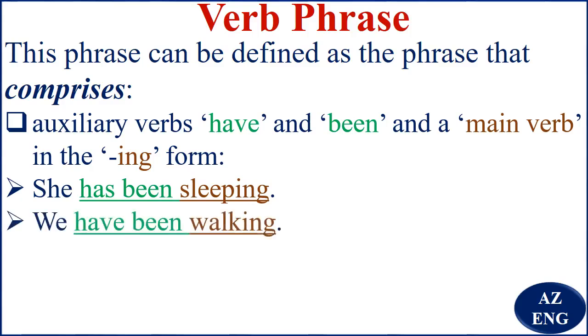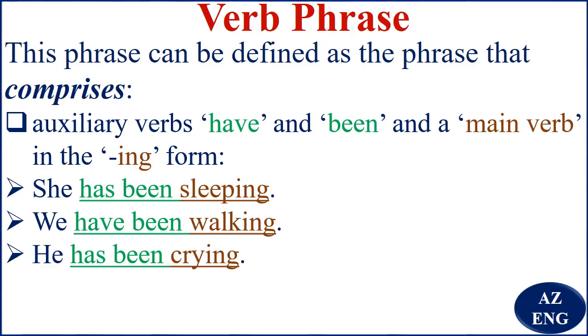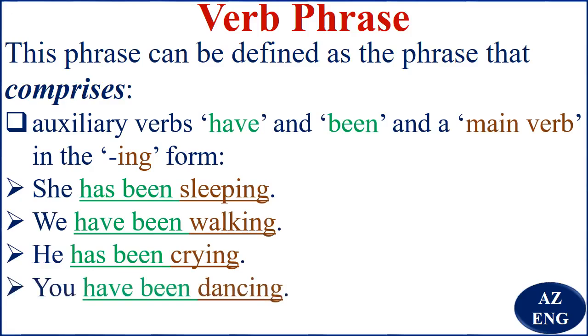We have been walking. Have been walking is the verb phrase. You can see we have the have and the been. She has been crying. Has been crying is the verb phrase. You have been dancing. Have been dancing is the verb phrase.